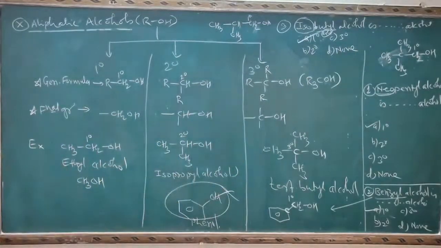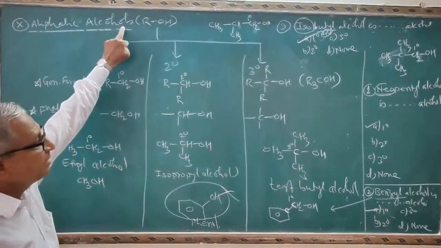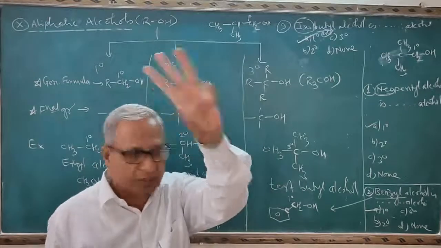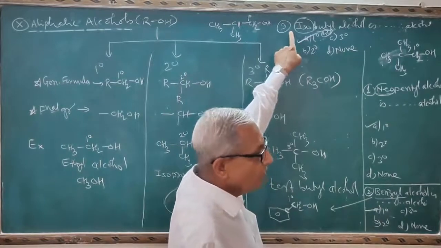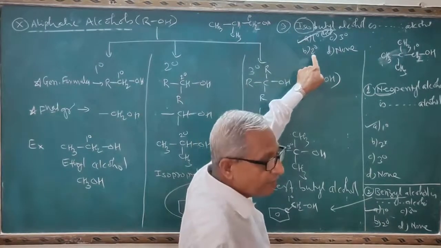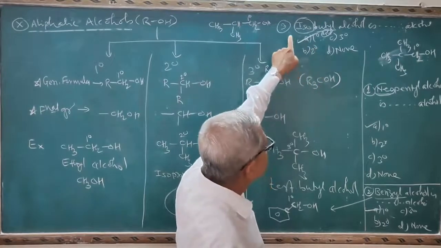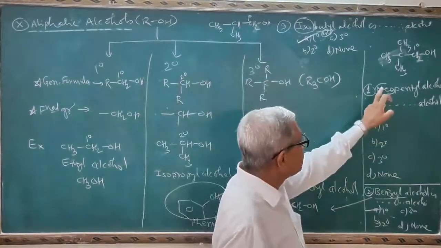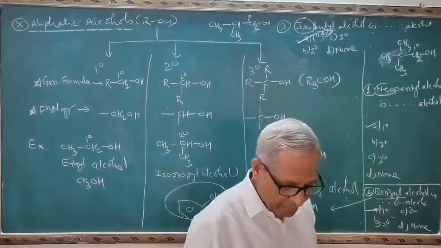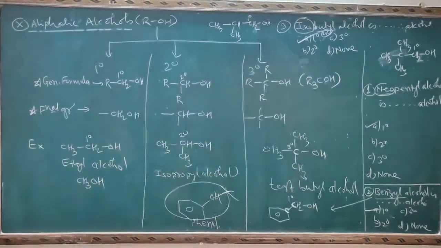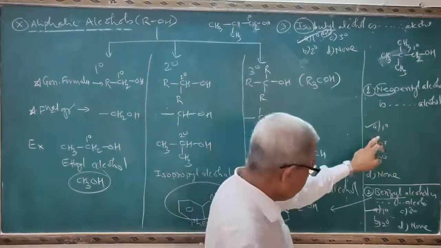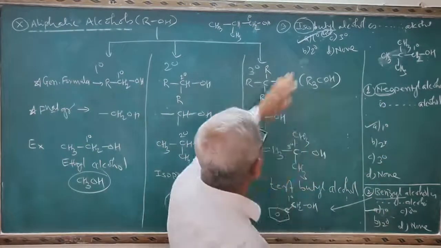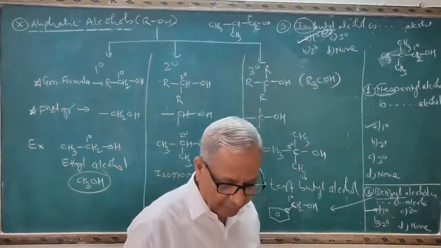So remember that on the point classification of aliphatic alcohols, I said here three important questions: neopentyl alcohol, benzyl alcohol, and isobutyl alcohol. Many times students select here secondary. It is not the secondary. It is primary alcohol. Many times students select here tertiary. Remember that it is primary alcohol. So we completed here the four important questions. That is, methyl alcohol is a primary alcohol, neopentyl alcohol is primary alcohol, benzyl alcohol is a primary alcohol, isobutyl alcohol is again primary alcohol.